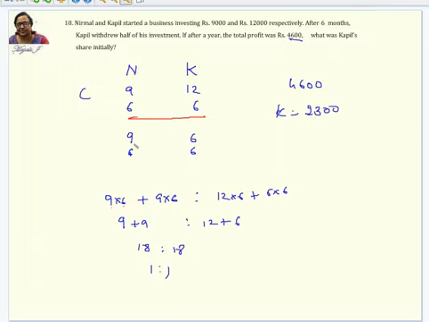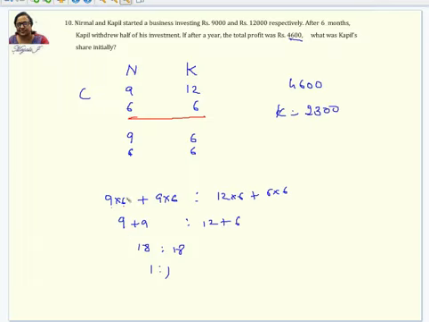That means Nirmal continues with 9 for the next 6 months, whereas Kapil is going to withdraw half of his, so he is going to invest only 6,000 for 6 months. Therefore, you just have to add these two values. So 9 into 6 plus 9 into 6, whereas here 12 into 6 plus 6 into 6. Okay. So what you have to do here is calculate this one.